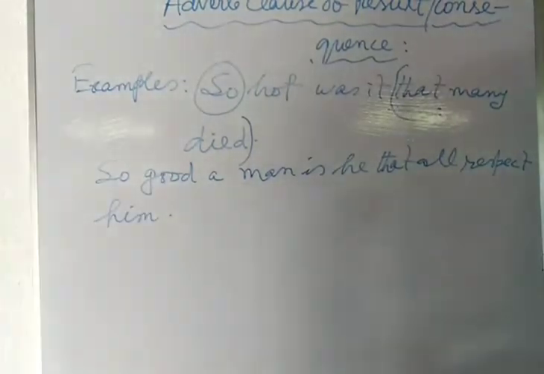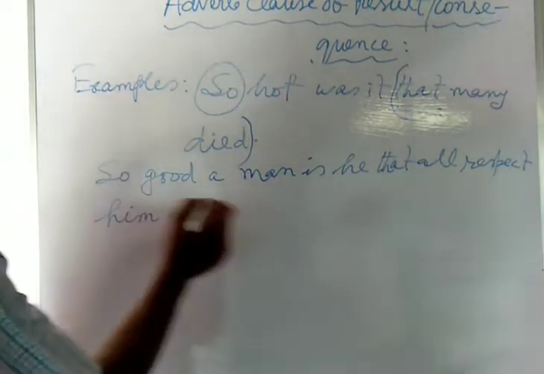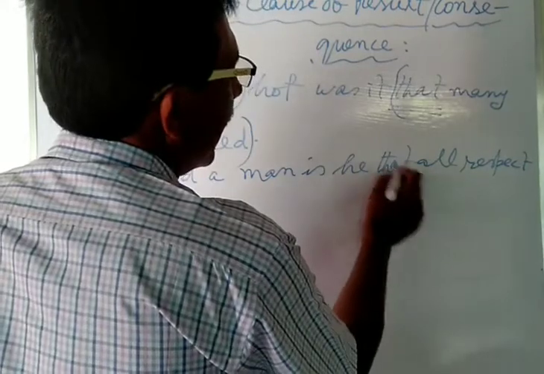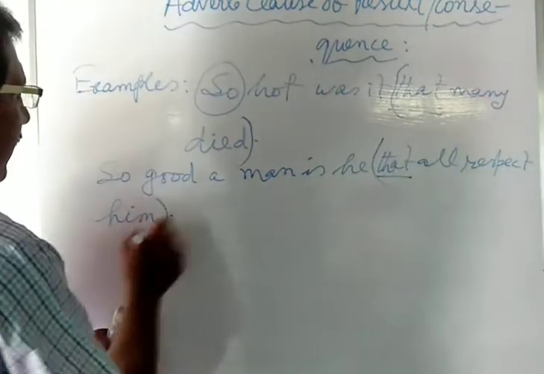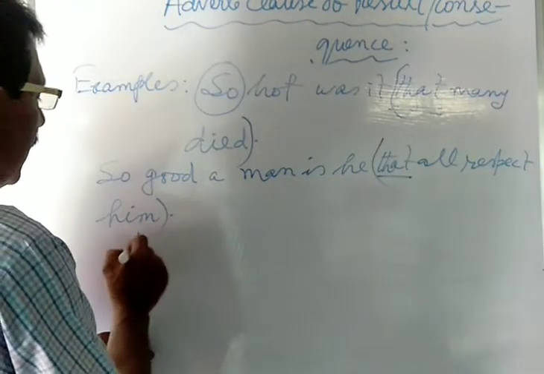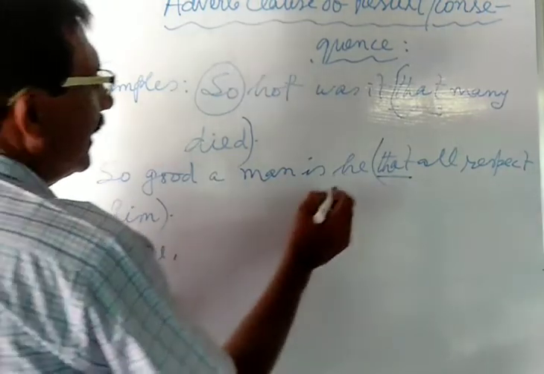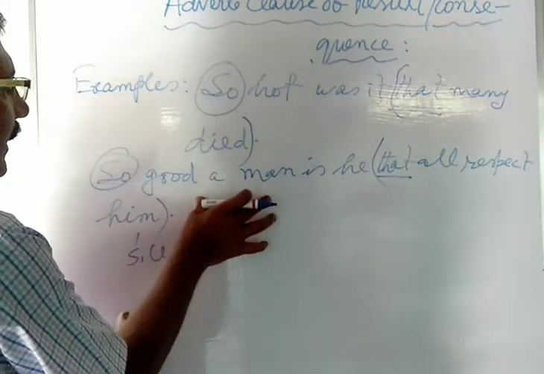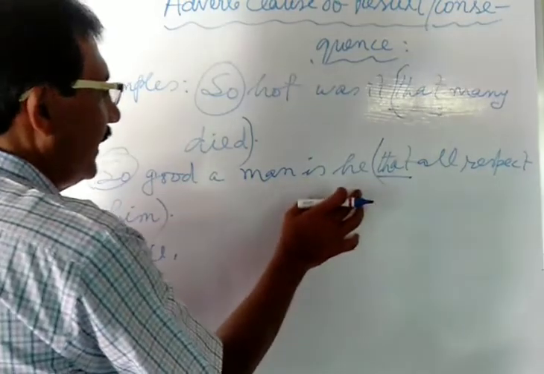Here that is the subordinating conjunction beginning the subordinating clause. That all respect him, this is the subordinating clause. And here so is the word placed at the beginning of the principal clause. Here, so good a man is he that.